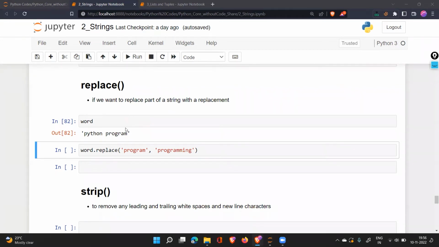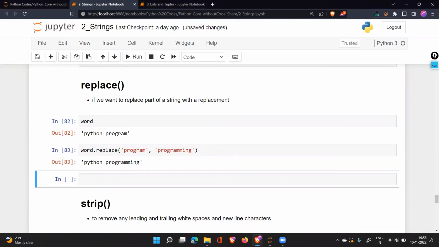Many of these softwares are written in Python, or a part of Python is used to make them. So very similar code is used in the background to do the task. It is going to replace all of the words which are program with programming. All of them, not just the first word.